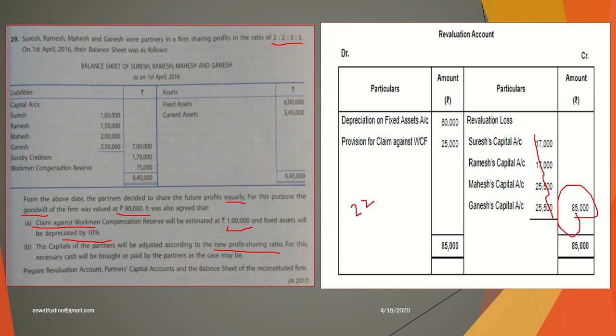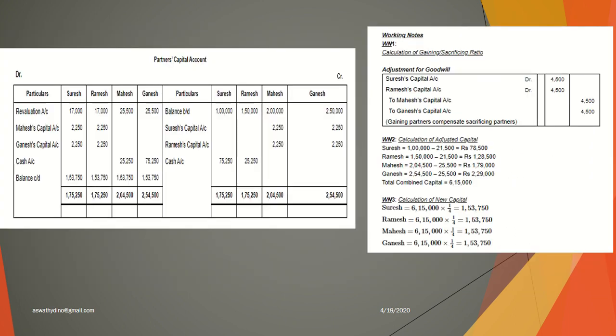So while preparing partners capital account, first item to be posted is the opening capital balance. It is given here: 1 lakh, 1,50,000, 2 lakh, 2,50,000. So I am going to write this amount to the credit side of partners capital account. Let's see. After that, see. So opening balance is 1 lakh, 1,50,000, 2 lakh and 2,50,000. This is the opening capital balance.